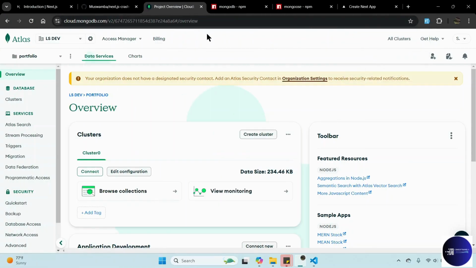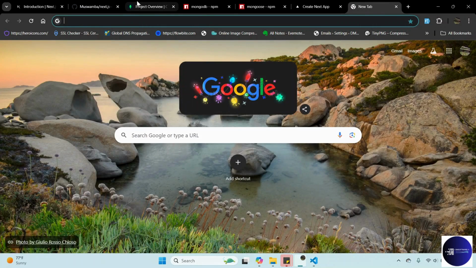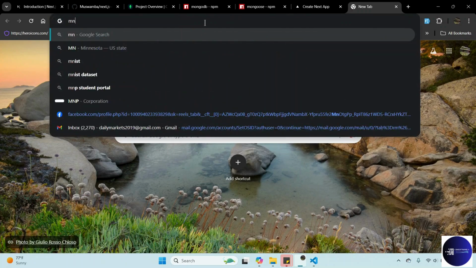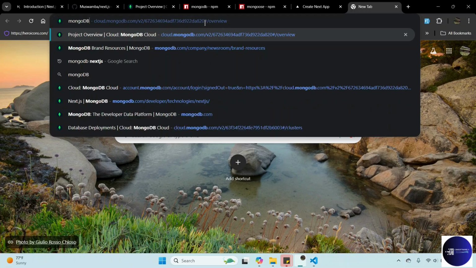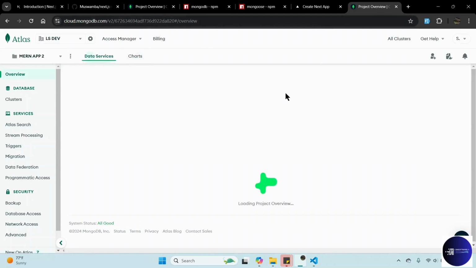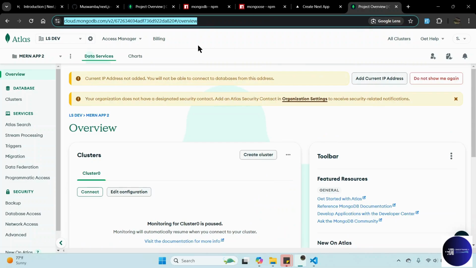If you don't have a MongoDB account, you can easily go to your browser and search for Mongo. We are going to use Atlas, cloud storage. I have Mongo here already, so you can search for Mongo, and then this will take you to log in or sign up. Once you sign up, they will take you to